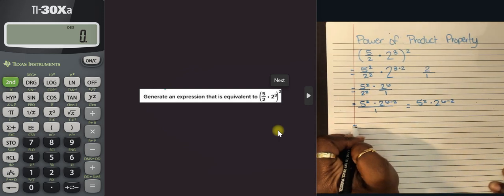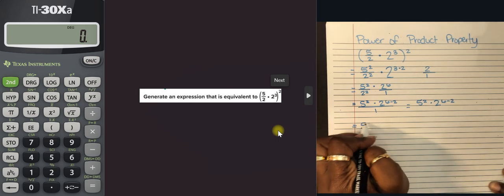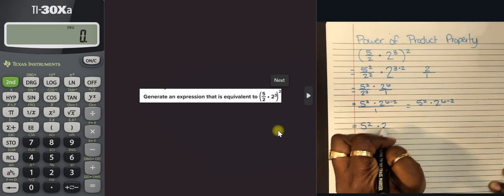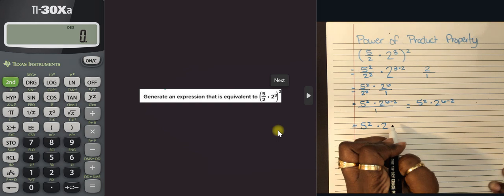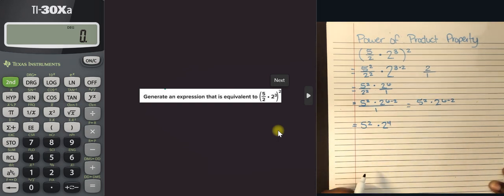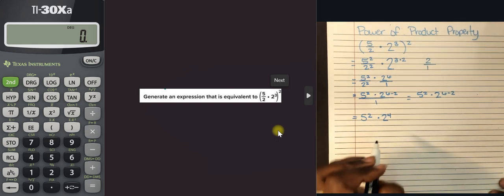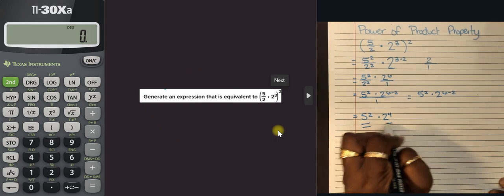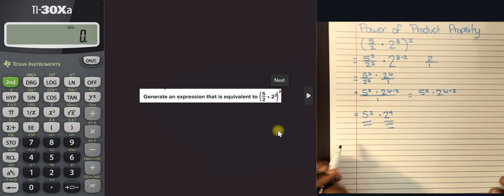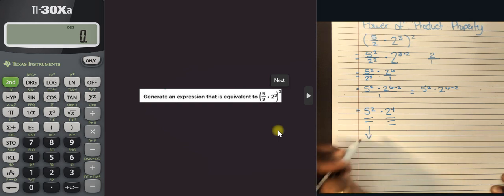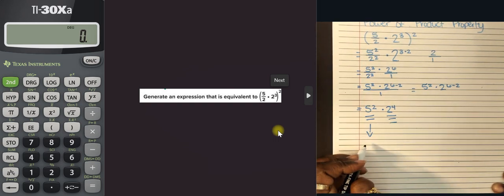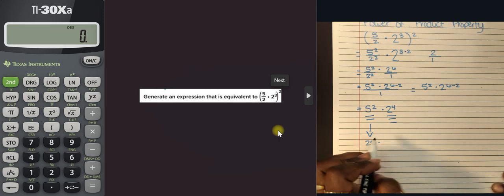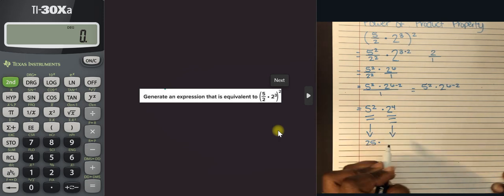So when we simplify that, we have 5 to the second power times 2 to the 6 minus 2. So that's 2 to the fourth power. So that's basically what we have. So this is an equivalent expression. You can list it this way, but if you wanted to solve it, which you know I want to, we can go on and do that. So 5 times 5 is going to give me 25 times 2 to the fourth power.